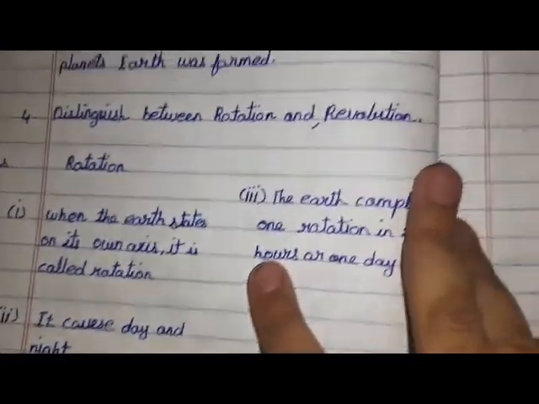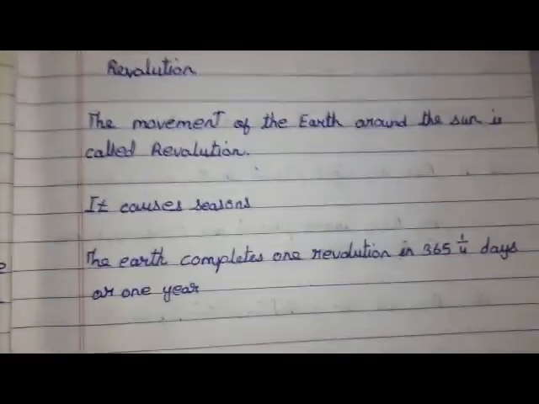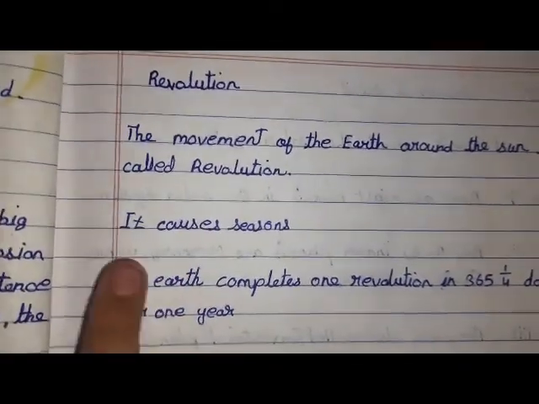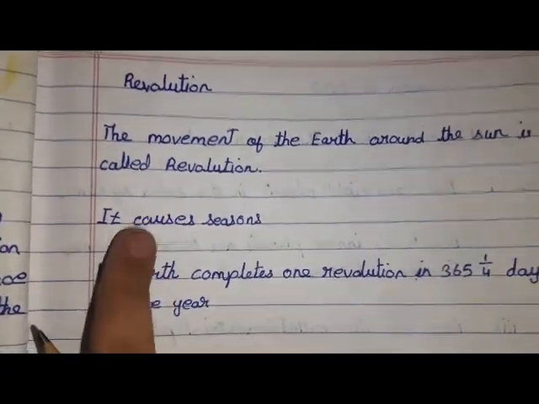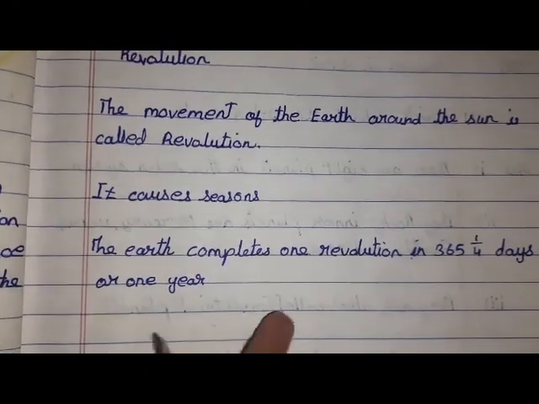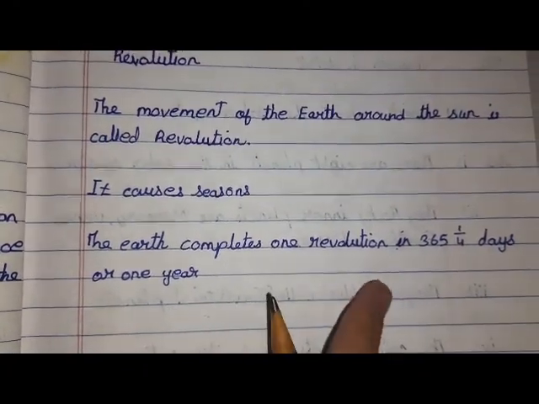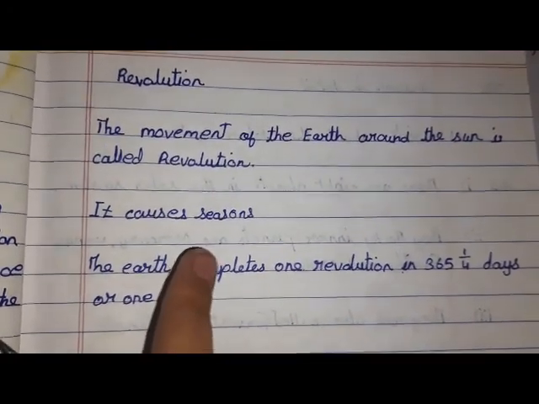Okay, now I will show the revolution. So this is only the revolution. There are 3 points. The movement of the Earth around the sun is called a revolution. It causes seasons. The Earth completes one revolution in 365 and 1 by 4 days or 1 year. Please copy down this one.